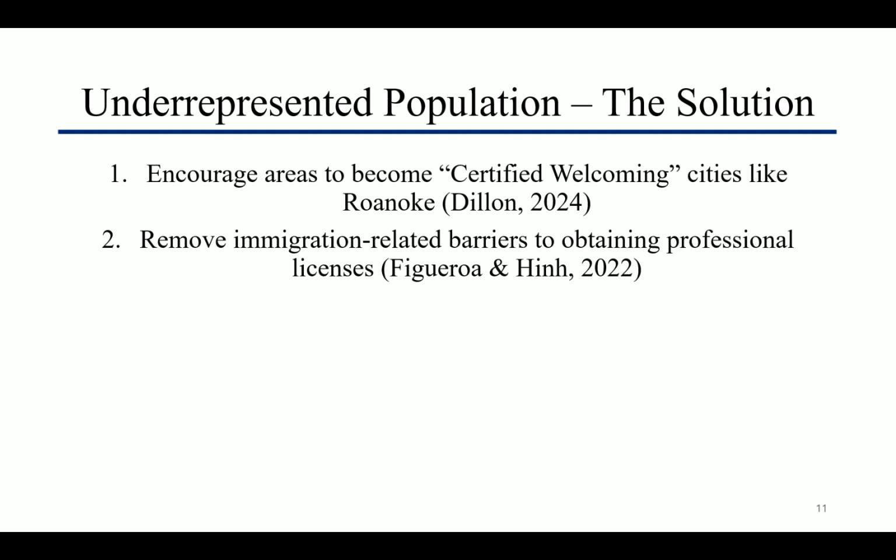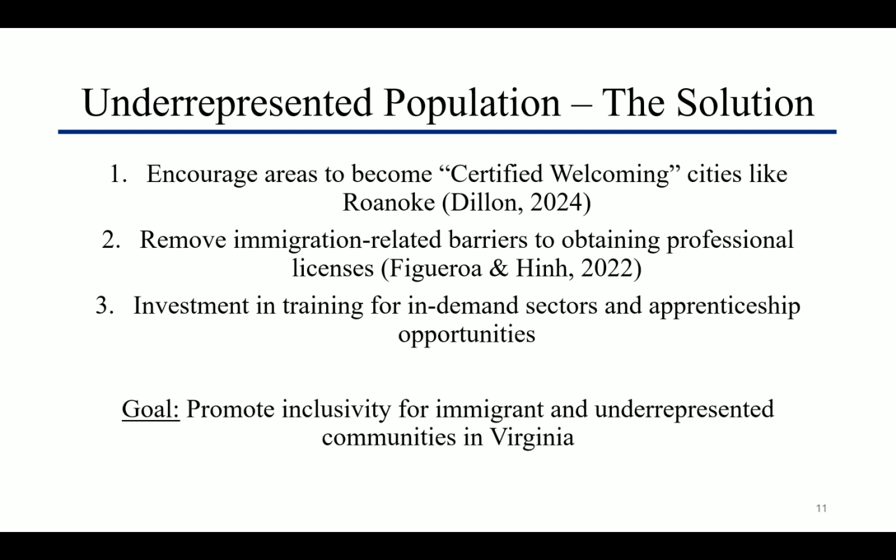Second, we can remove immigration-related barriers to obtaining professional licenses. For the Virginia driver's license, you only need to present proof of residence, not a passport. Applying this to similar licensees could help encourage immigrants to move to Virginia. Third, future-proof the underrepresented populations by investing in training for sectors that are forecasted to grow.